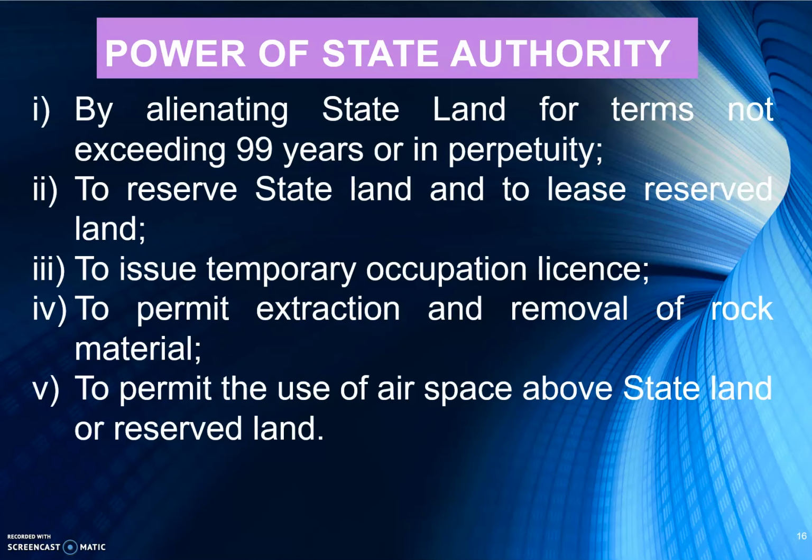Now, when we look at number one again, alienated state land for a term not exceeding 99 years is what we call leasehold. If it's in perpetuity, it is what we call a freehold. So these are the powers given to the state authority by the National Land Code. Now we move on to look at the classification of land.